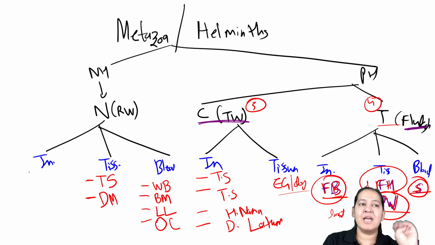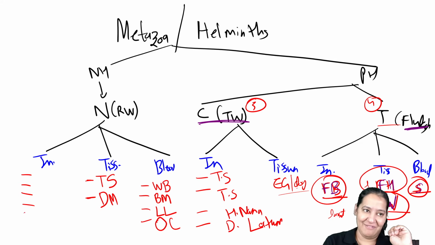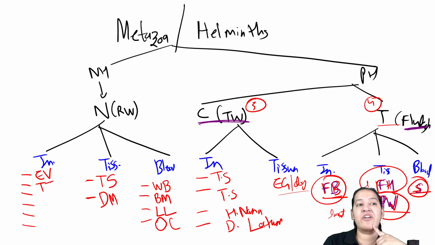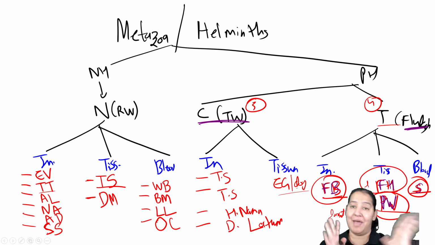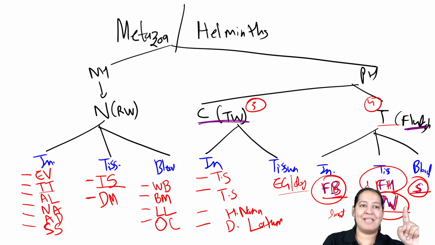In intestine, there are six. I will get confused here, but I will try. The first one was Enterobius vermicularis. The second one was Trichuris trichiura. The third is Ascaris lumbricoides. After that, Necator americanus and Strongyloides stercoralis. One more is Ancylostoma duodenale. So I am done. You can see, 6, 7, 8, 9, 10, 11, 12. Total 12 nematodes are there.